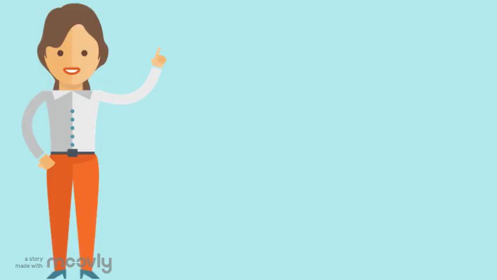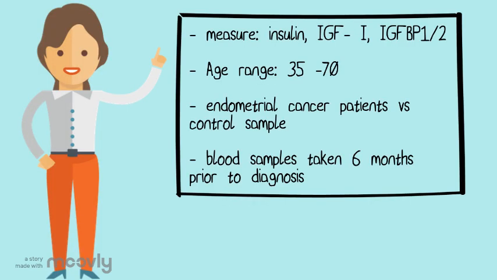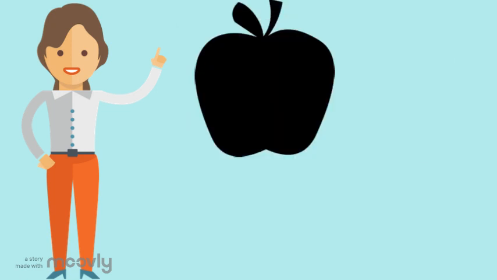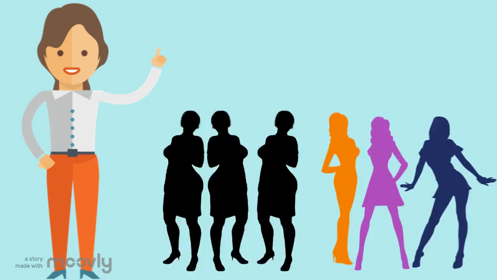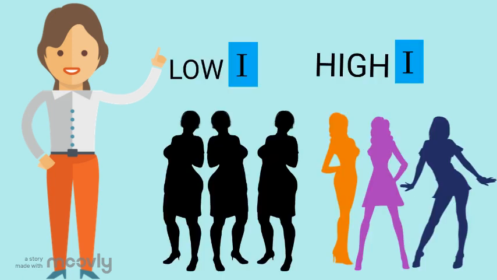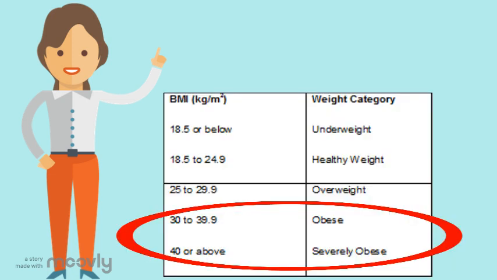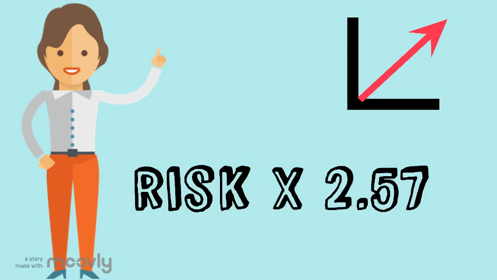For example, in 2003, Lukanova et al. performed collaborative case control studies in New York and Milan. They reported that females in the highest quantile of serum C-peptide, a surrogate biomarker of insulin, with a BMI above 30, had a 2.57 times increased risk of developing endometrial cancer.